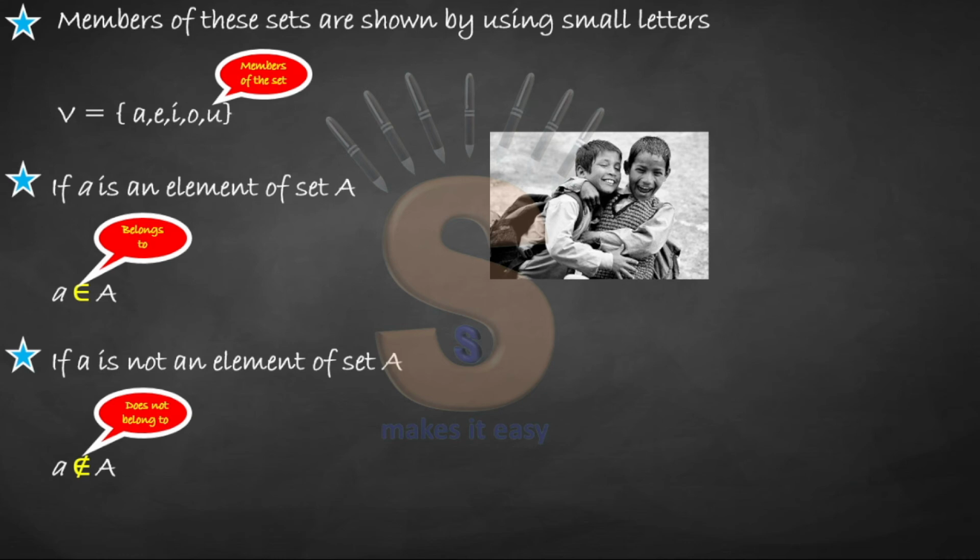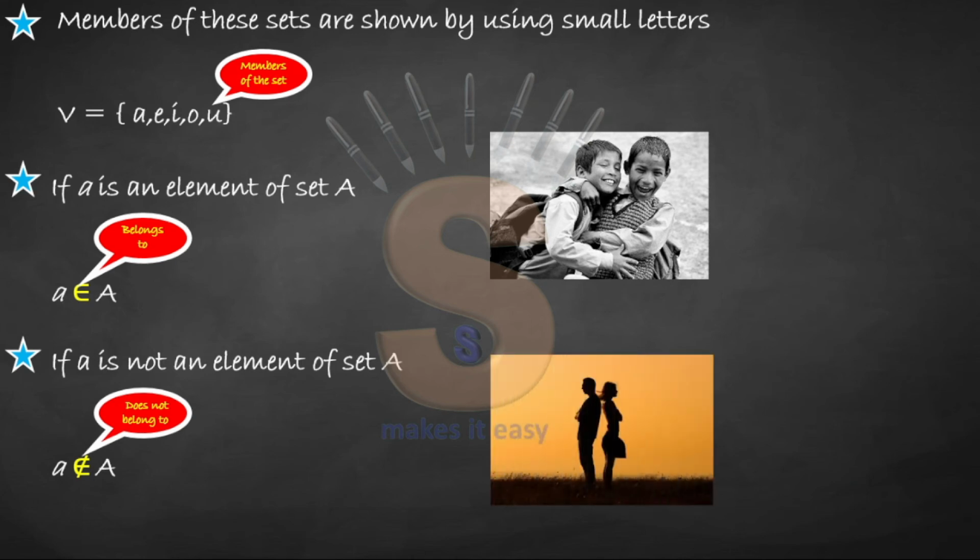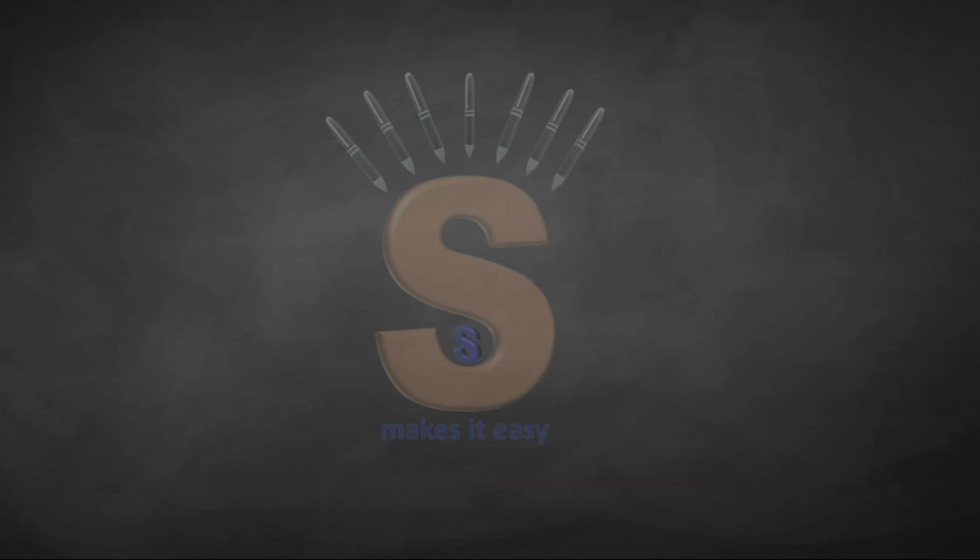So for this, if their directions are different, they are different things, then they do not match each other, which means it does not belong to each other. So that is called does not belong to, and it is represented by the sign that is given down, an E which has a cross on it.